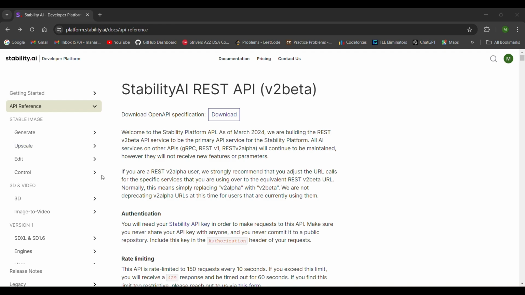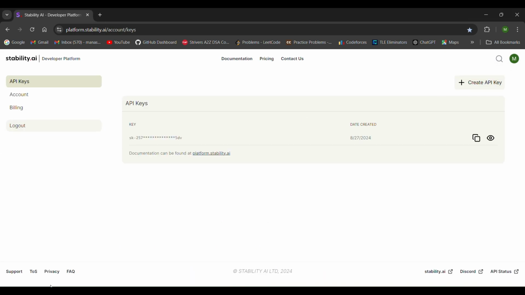So now let's see how you can generate your personal API key for accessing the API. You will click on this account page button and it will redirect you to this keys section, account keys page. Here you can see an API key, a default API key is generated for you. And if you want to generate more API keys, you can just click on create API key and it will generate a new API key for you. So this was the older one and this is the new one.